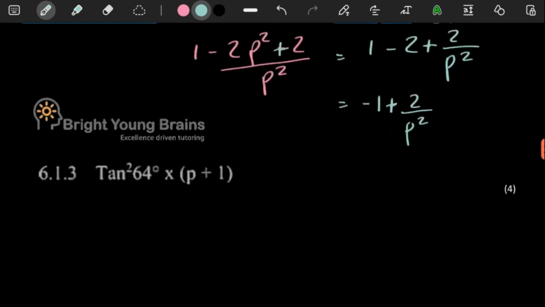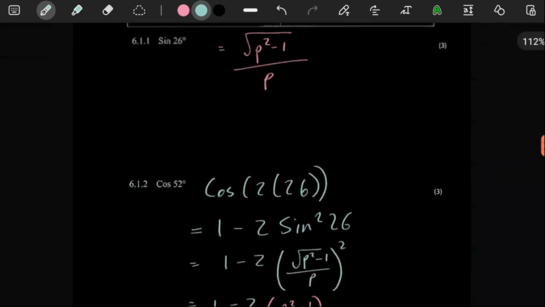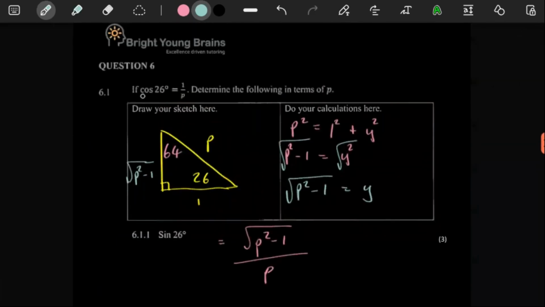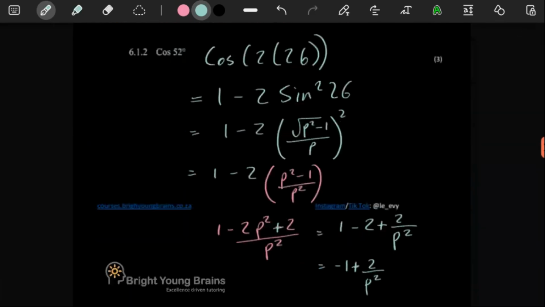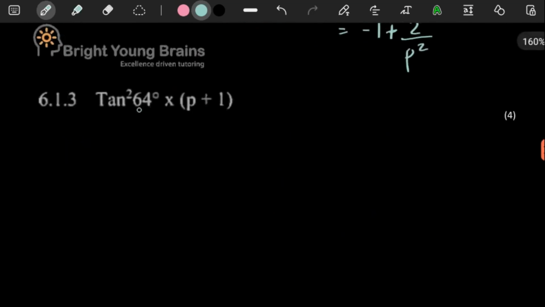They said here for 4 marks, we should determine this expression. Yeah, it's part of everything, you see. They said here, if this is given, determine the following in terms of p. So we need to determine this in terms of p. So this is referring to a multiplication symbol. These two are being multiplied together.